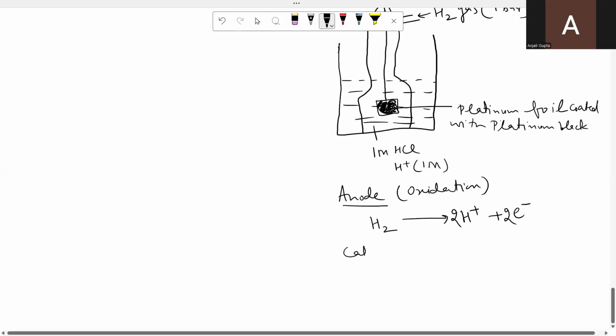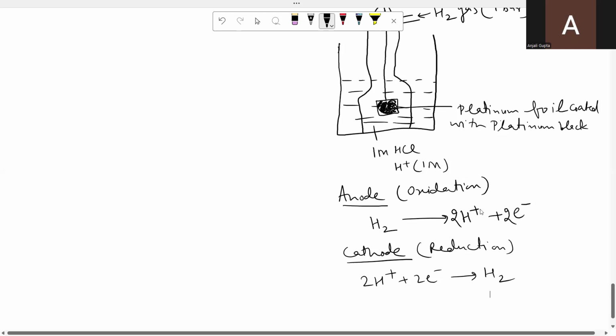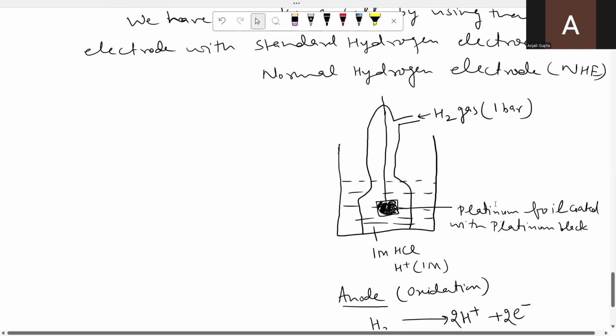And when it acts as cathode, then what will happen? Just the opposite of this reaction. 2H plus and 2 electrons are converted into hydrogen gas. So this I have shown you about the normal hydrogen electrode.